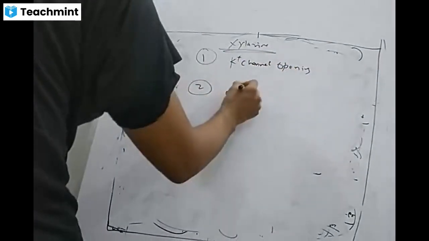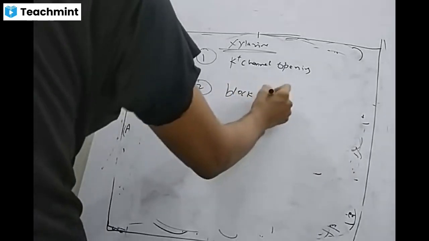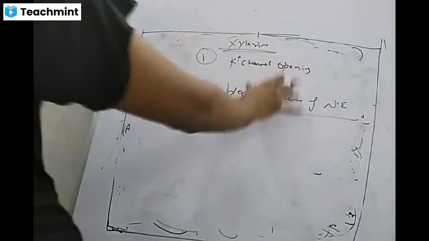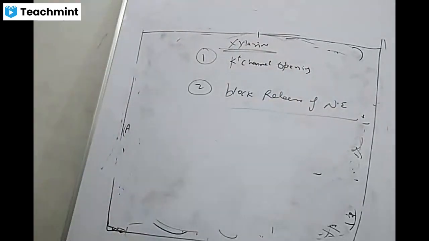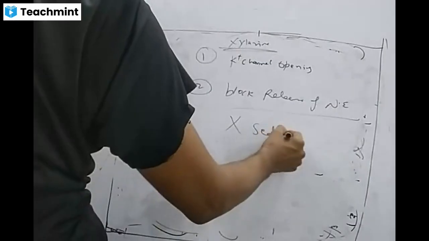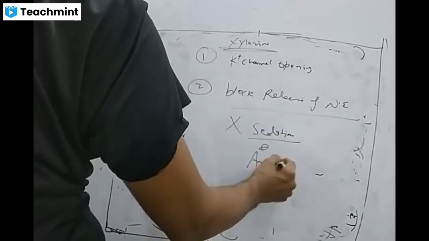And the second one is the block of release of norepinephrine. So by these two mechanisms, it gives you sedation and analgesia.